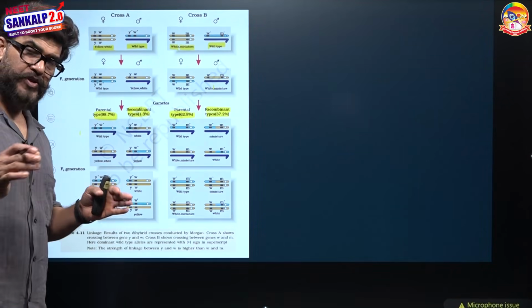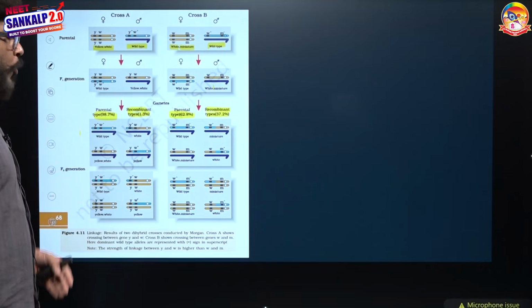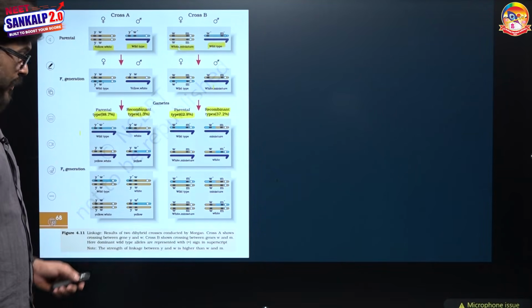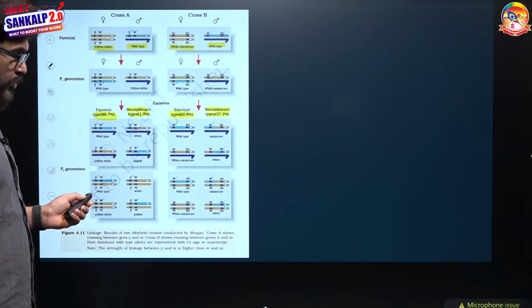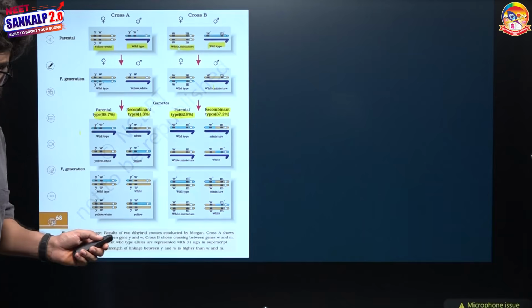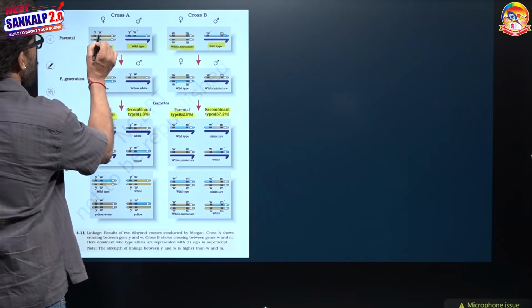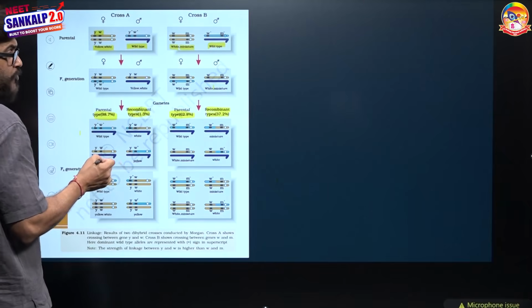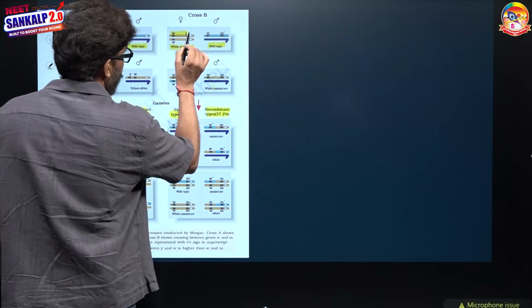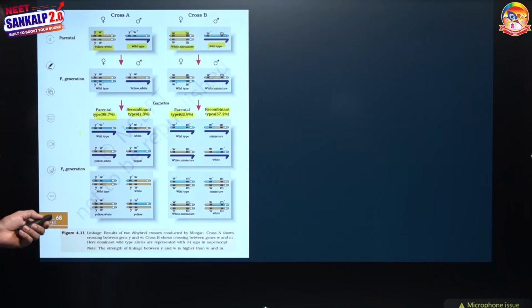So keep in mind that this process of linkage is variable, depending on how far the genes are located from each other. Here the two genes were very close, so they showed more linkage. Here they were relatively distant, so they showed relatively more recombinants.